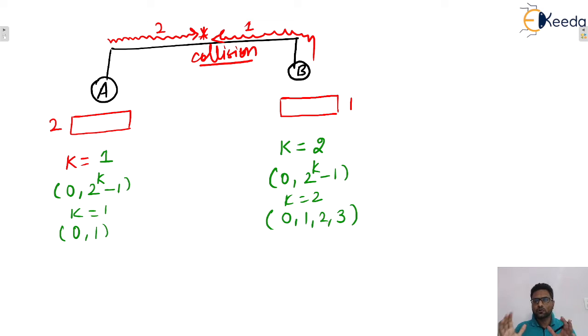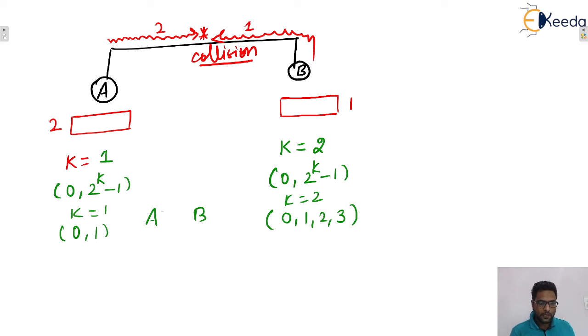Up to 3. 0 to 3 means 0, 1, 2, 3. Isn't it? Okay. Range is 0 comma 3 means we will be taking all the integers in between, isn't it? Okay, so that is the range. Now you only tell me what will be the possibilities for A and B.